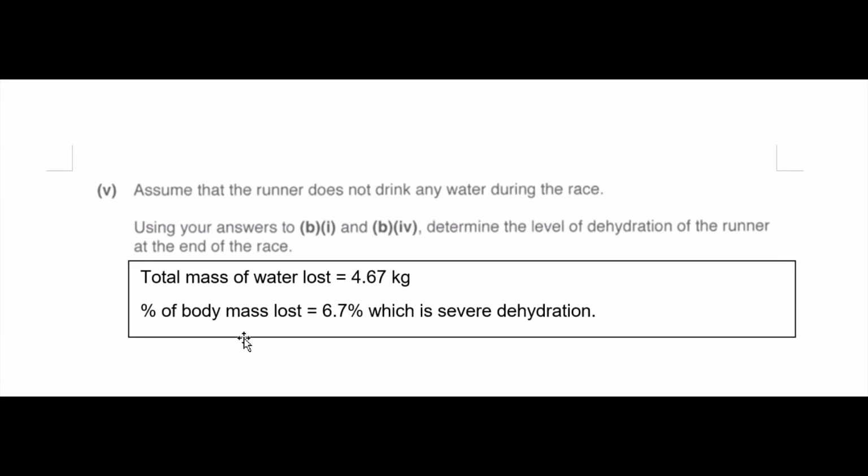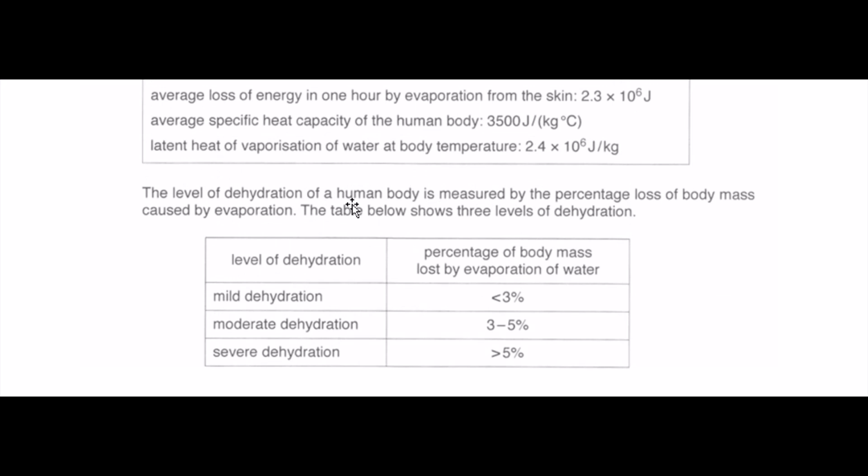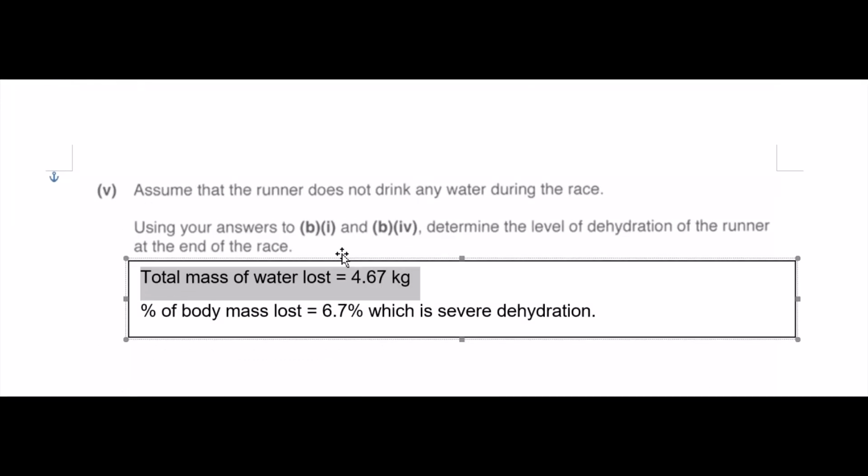Moving on. If the runner does not drink any water during the race, using our answers in B part 1 and part 4, determine the level of dehydration of the runners at the end of the race. So I need to find the total mass of water lost now, because dehydration, if you look at this column, is about percentage of body mass lost by evaporation of water. So I just need to calculate how much mass of water is lost by the body, and I do that by using B part 1 and part 4. So remember again that this is the end of the race, so this is the whole race.